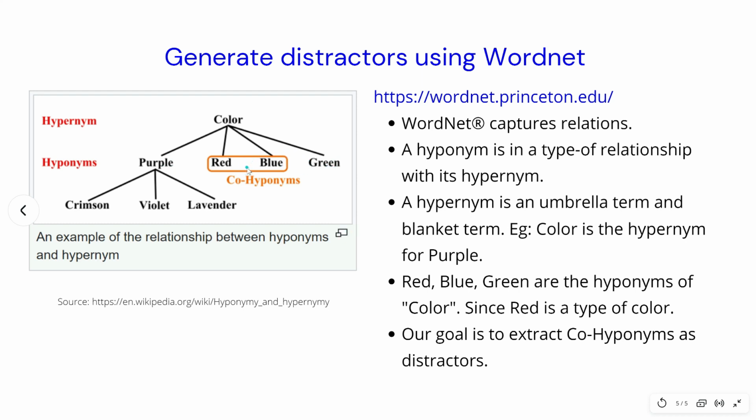And in this diagram, how do we find co-hyponyms? Given any word, we can go to its hypernym, that is color, and collect all of its hyponyms: purple, blue, green. We will see in a bit how we can do the same in code using NLTK and Python.